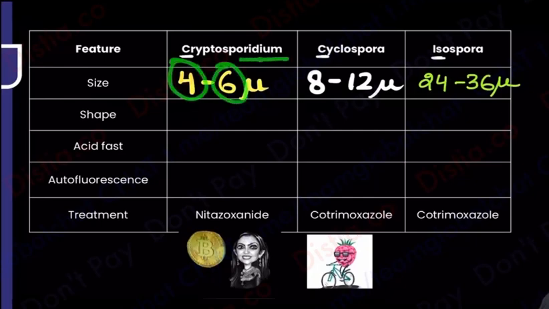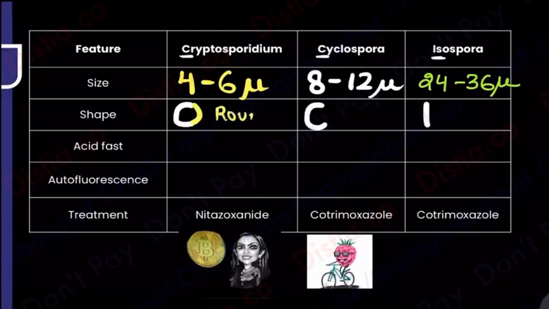4 to 6 microns is Cryptosporidium. Double it up. So 8 to 12 microns is Cyclospora, and double triple 12 ka double triple, that is 24 to 36 is Isospora. What is the shape? The way you write Cryptosporidium, Cyclospora, Isospora, first write their alphabets. Cryptosporidium looks like a C, so round bana do. This is going to be round. Cyclospora also looks like a C, so round bana do. Isospora is I, aisa long, so that is going to be oval. That is going to be oval.